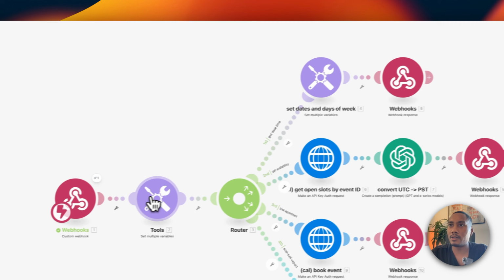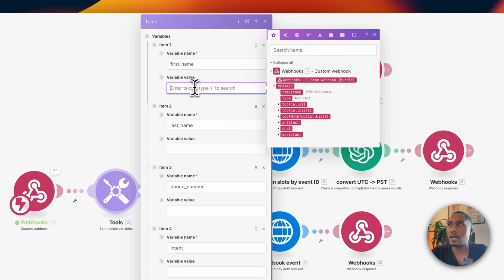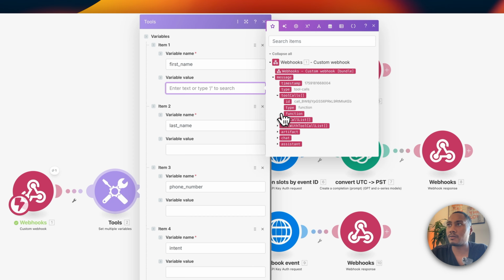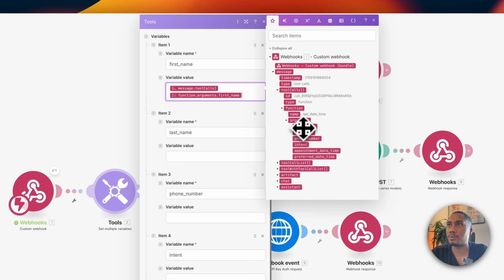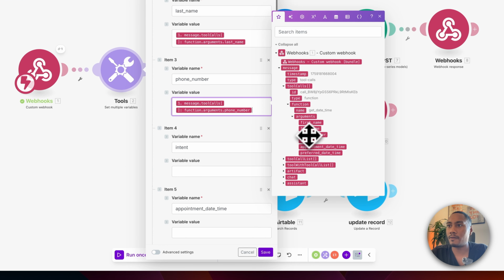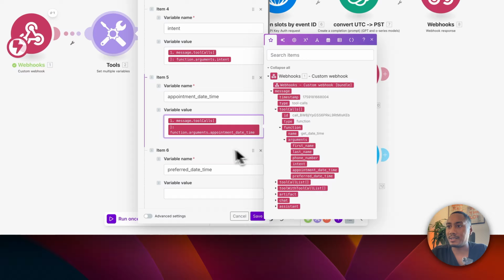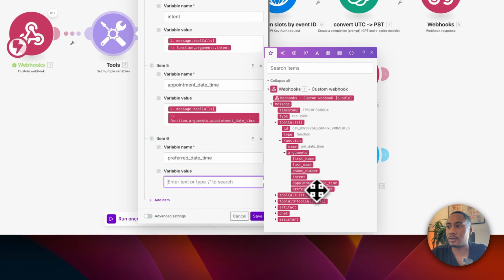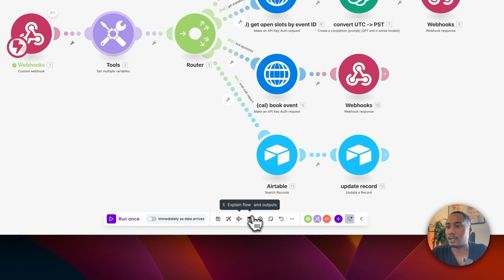First, let's go to these variables. Now let's go to tool calls, function, arguments. Let's put in the first name, last name, phone number, intent, appointment date time, and then lastly, the preferred date time. Then let's hit save, and also hit save on the scenario.